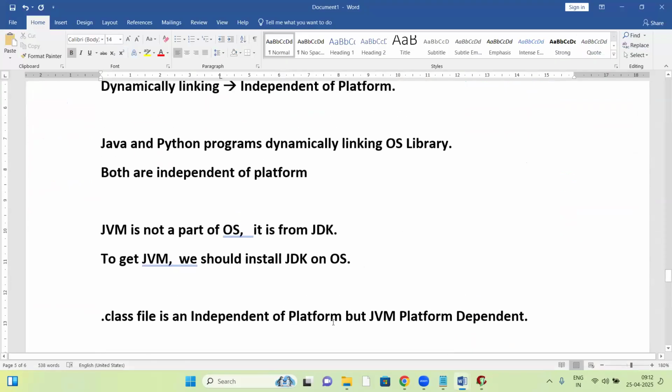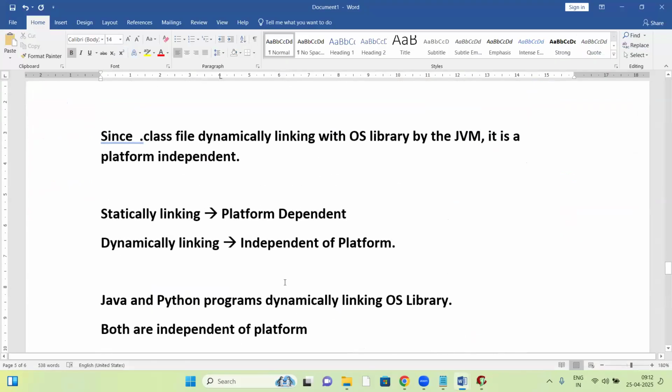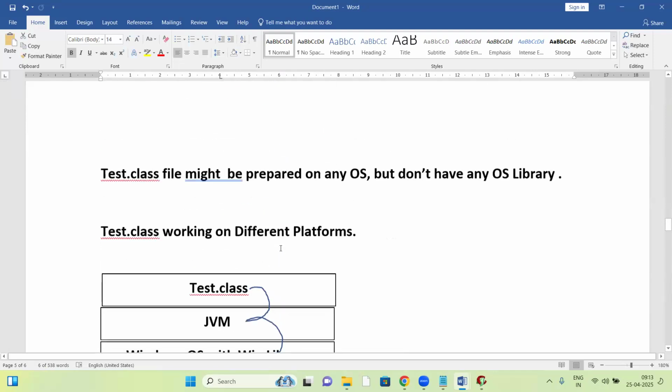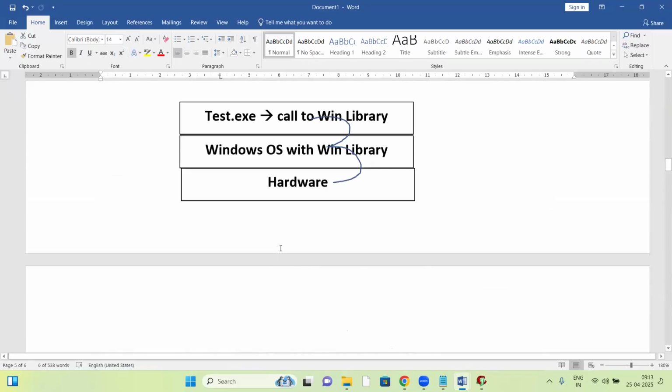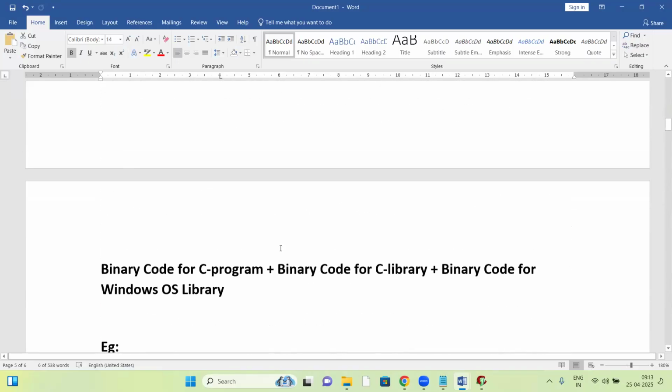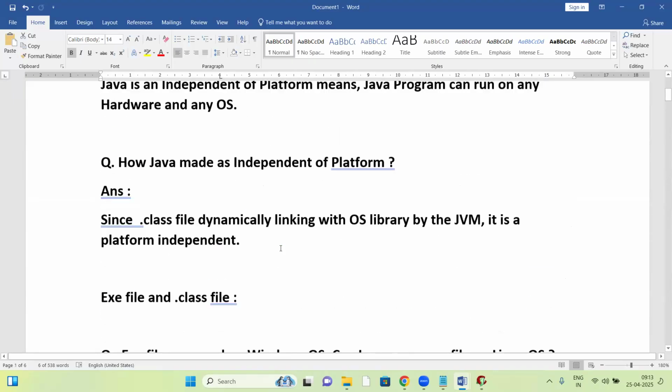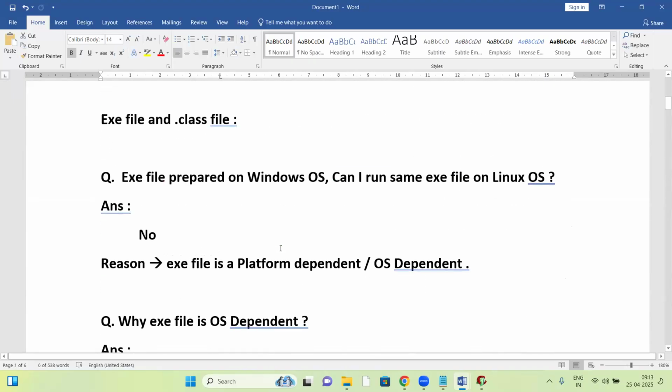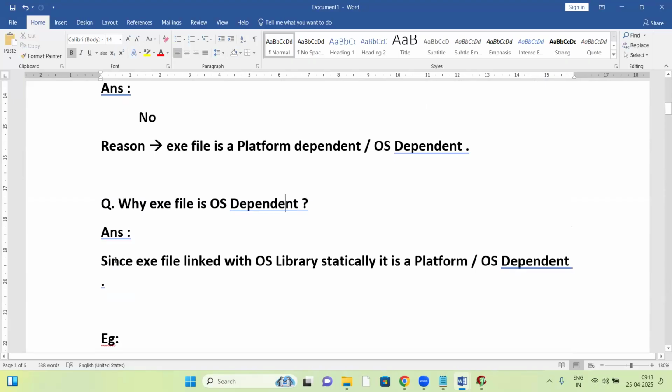Yes, this is the exe file and the .class file. Wherever there is static linking, that is platform dependent. Dynamic linking is independent of platform. Now, finally, the conclusion. Why is an exe file platform or OS dependent? Reason: since the exe file is statically linked with the OS library, it is OS dependent.